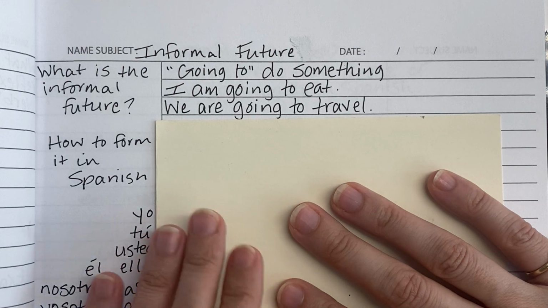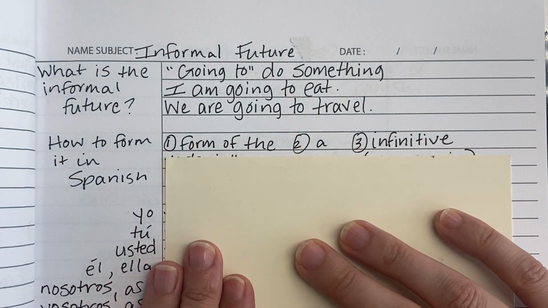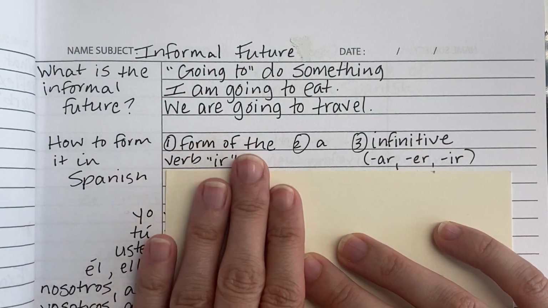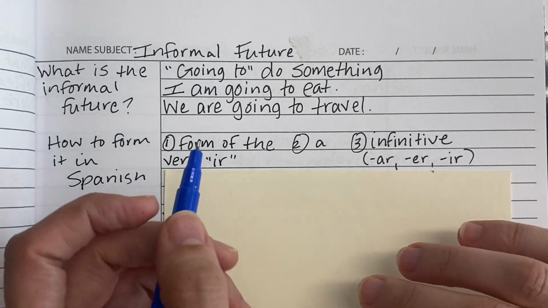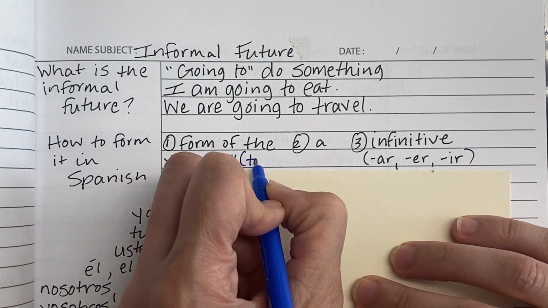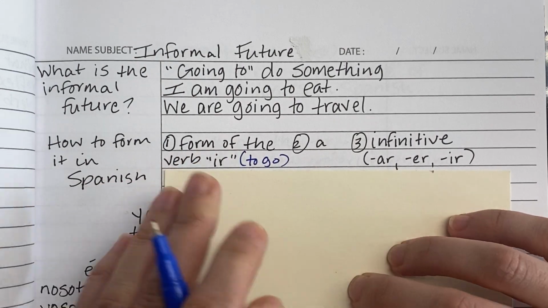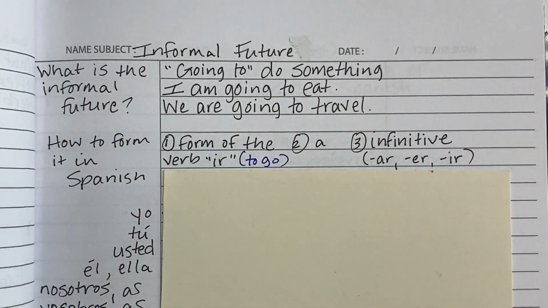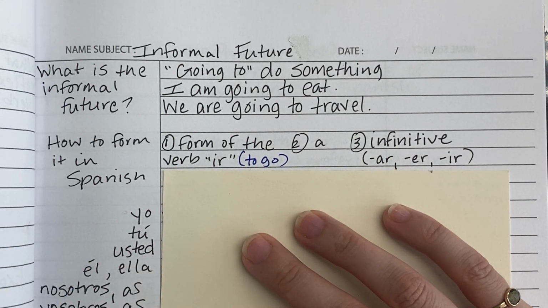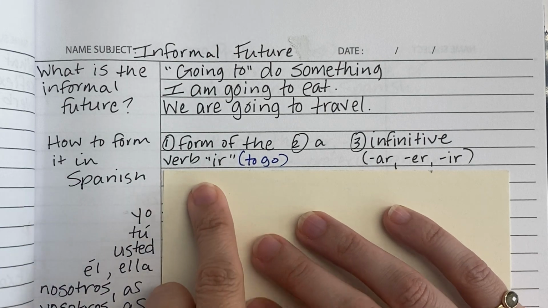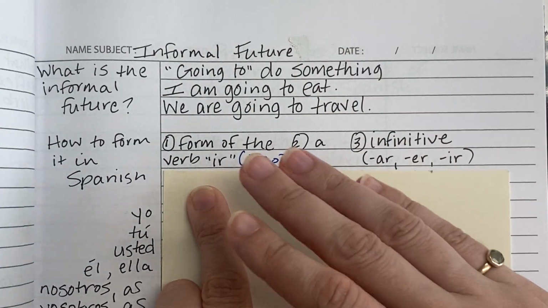So how do we form it in Spanish? Well, there are 3 steps. We need the correct form, the correct conjugation of the verb ir. Ir means to go. And we've looked at this verb ir before, not in the informal future, but saying things like I go to the store, or I go shopping, or we go to the park, right? And in this case, we're going to use this verb again, but in a different way.